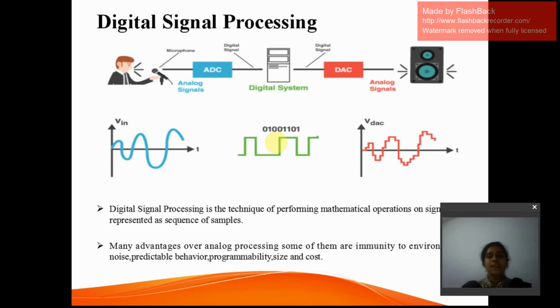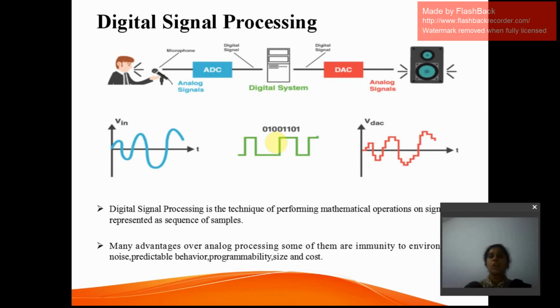Another major important point you need to keep in mind is that in a digital signal processing system, a single processor can do a large number of operations. If you want to do some processing on an even signal, or on an odd signal, or combine those even and odd signals, a single processor can do it.